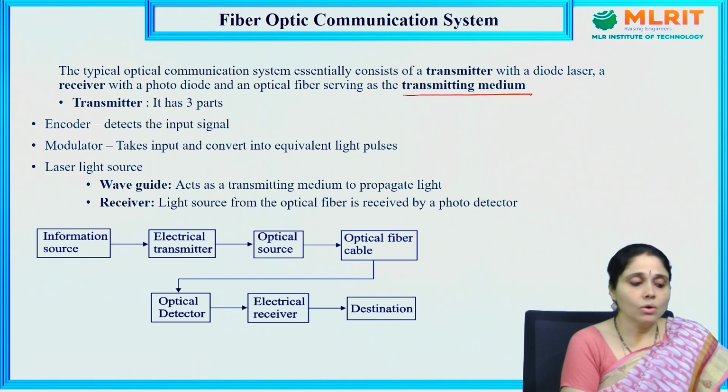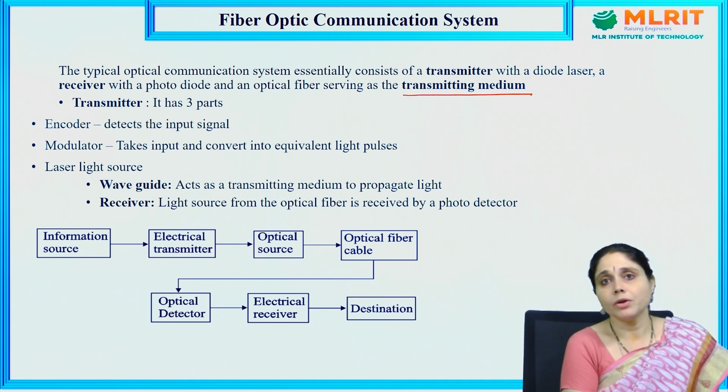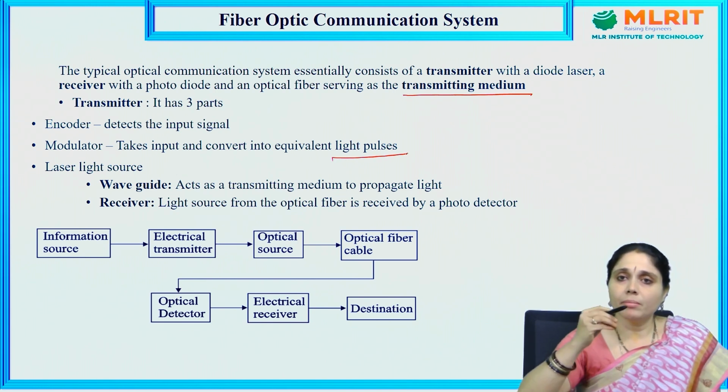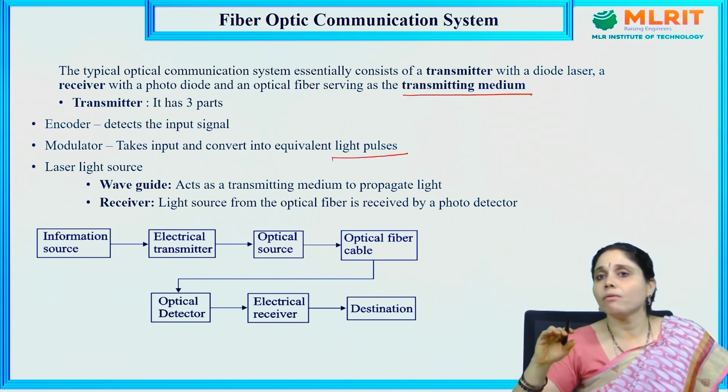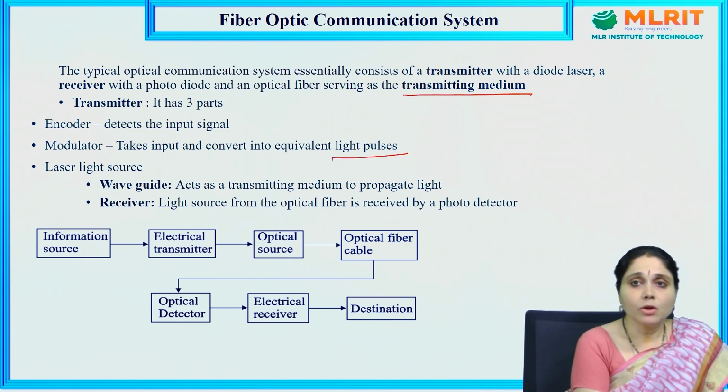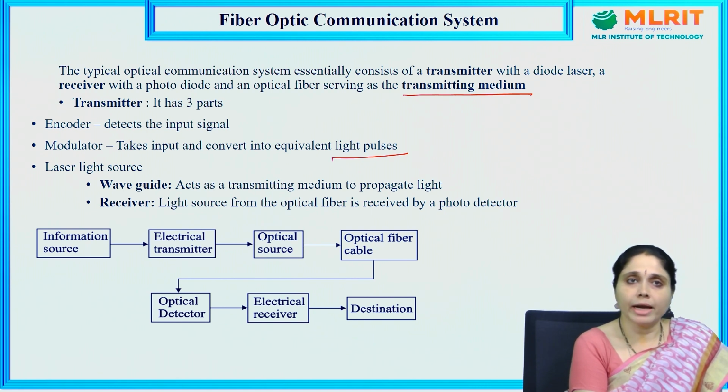So it consists of an encoder and a modulator. The encoder detects the input signal. The modulator takes the input and converts it into equivalent light pulses. See what happens here: whatever the data may be, the signals will be converted into light signals. A laser light source will be used and the waveguide acts as a transmitting medium to propagate light.